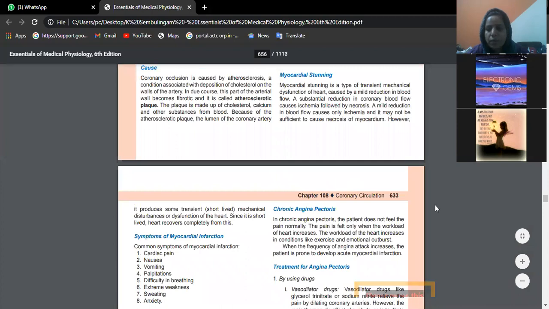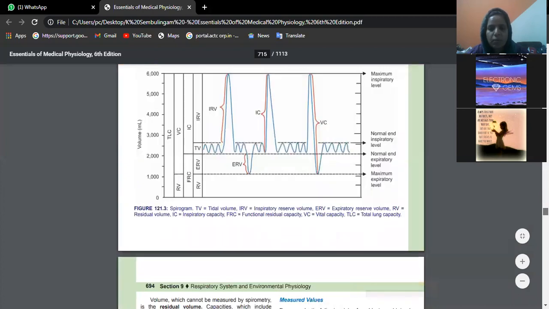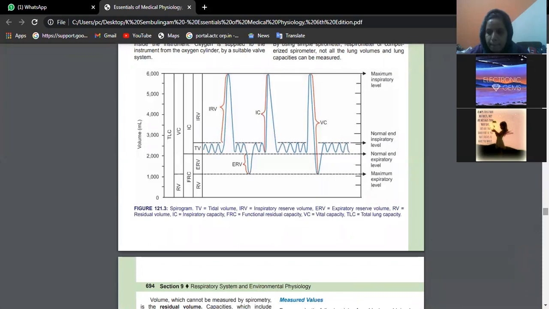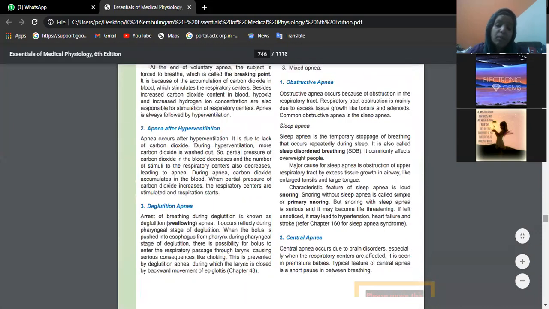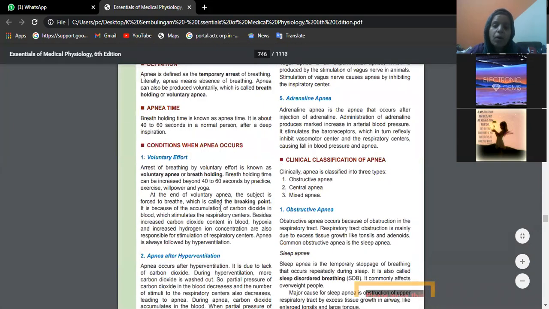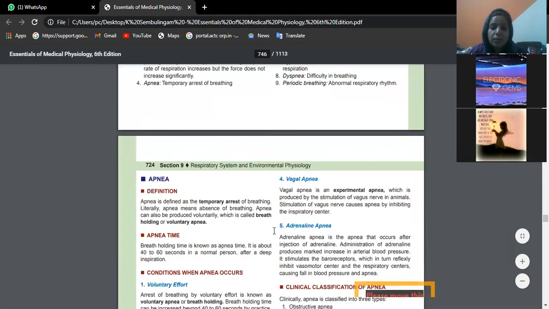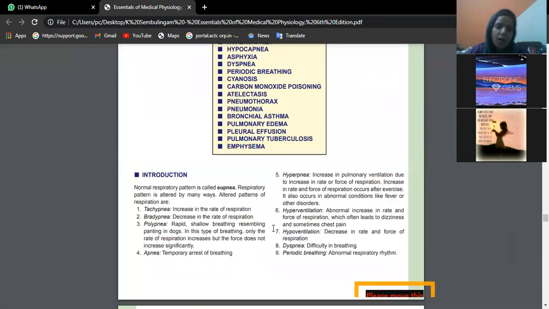Can you name a few nuclei which are found in the floor of the fourth ventricle? From anatomy knowledge. Nucleus ambiguus. Very good. Nucleus tractus solitarius. Yeah, excellent, beta.